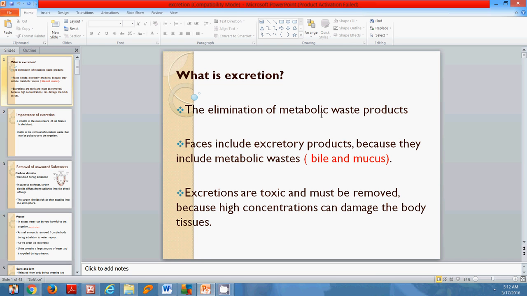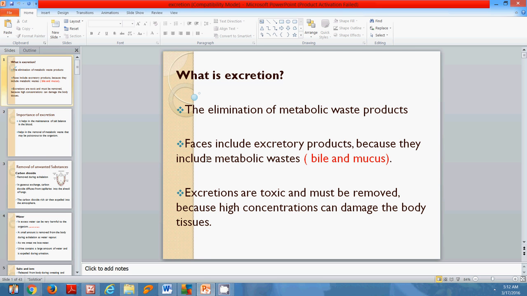Now, metabolic waste products. These are waste products that your body system will produce after different processes. After cellular respiration, for example, the metabolic waste during that process would be carbon dioxide. So carbon dioxide would be a metabolic product, or if you want to say, an excretory product.